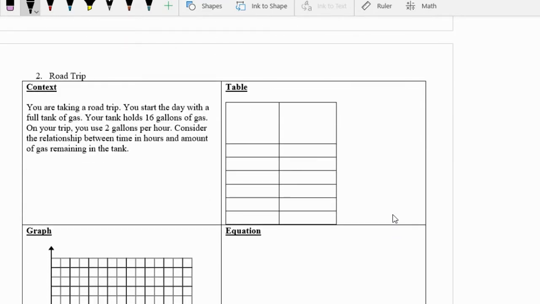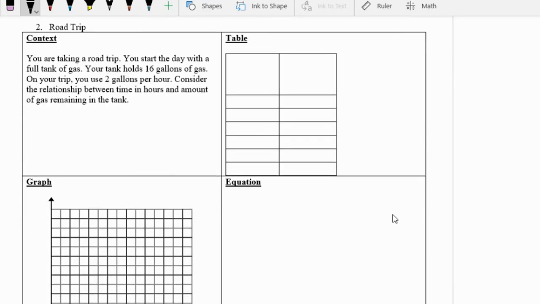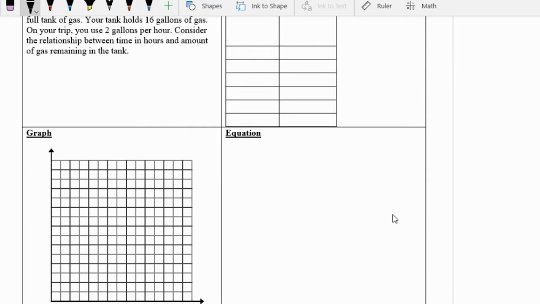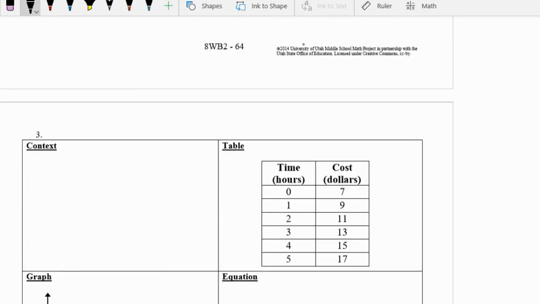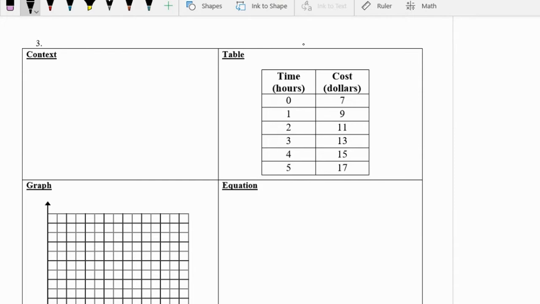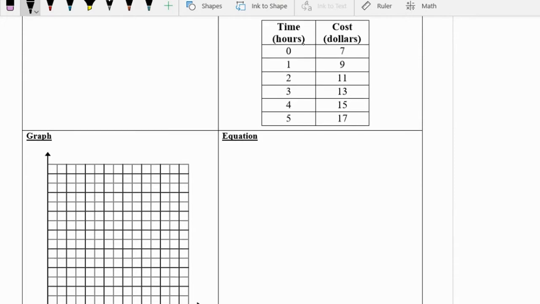All right, I'm not going to do the road trip because you guys can do this one, but I will tell you guys, you will fill in the line. I want you guys to do this one because it gives you the context, just like we had in that first problem. You guys got that one. So now we're given a table and a graph. We're given a table and we need to find everything else.